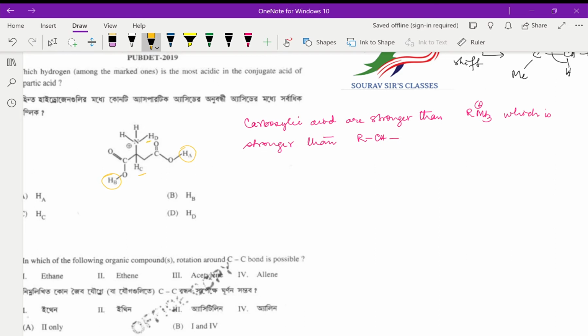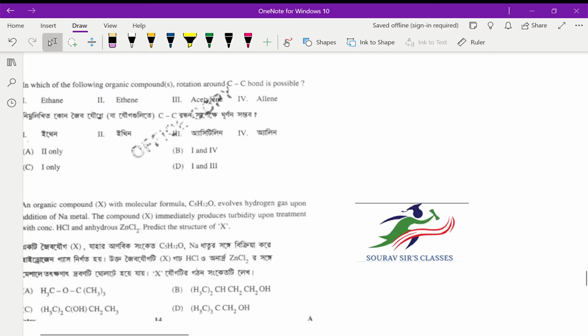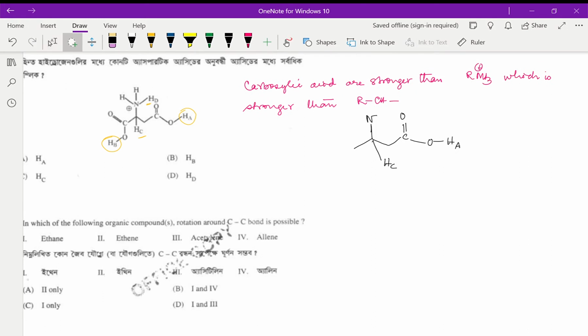Now the acidity of a carboxylic acid will be increased by the presence of electron withdrawing groups. So if I draw the structure again for you, as we can see, this is your HA, that is your HC, let me just bring this down for the sake of clarity.